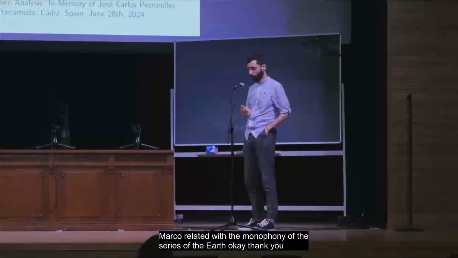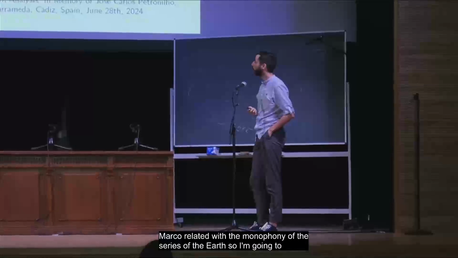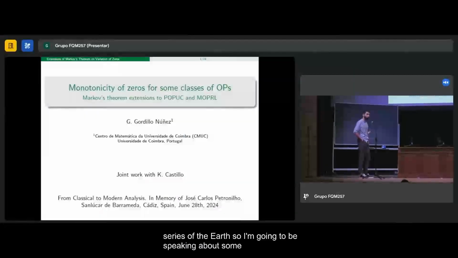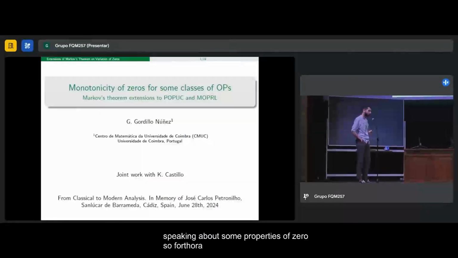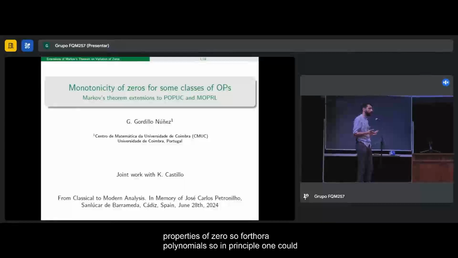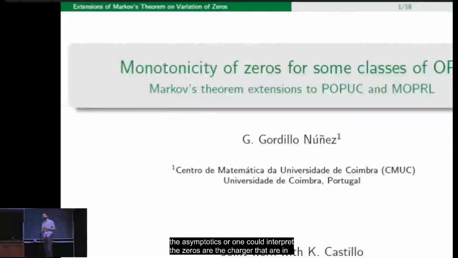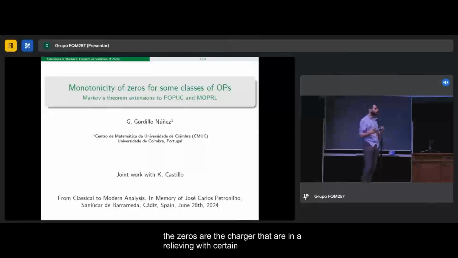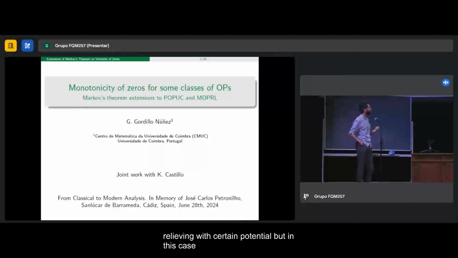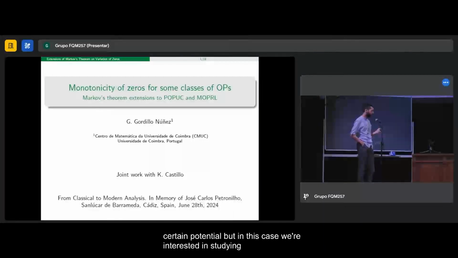Good morning. So I'm going to be speaking about some properties of zeros of orthogonal polynomials. In principle, one could speak about many properties like the distribution or the asymptotics, or one could interpret the zeros as charges that are in equilibrium with a certain potential. But in this case, we're interested in studying the monotonicity of the zeros with respect to certain parameters.